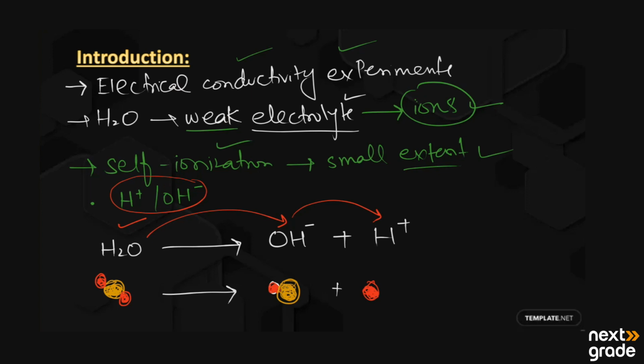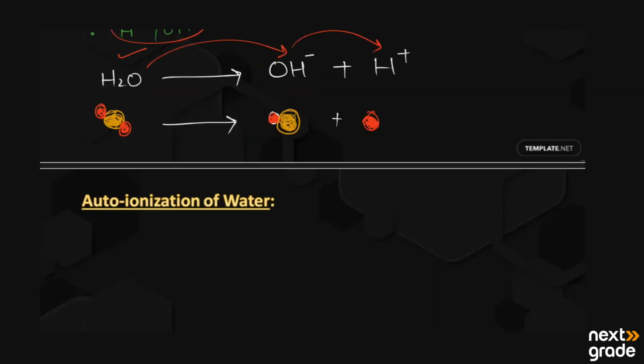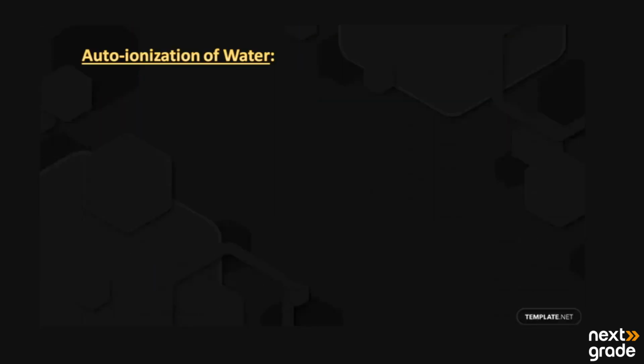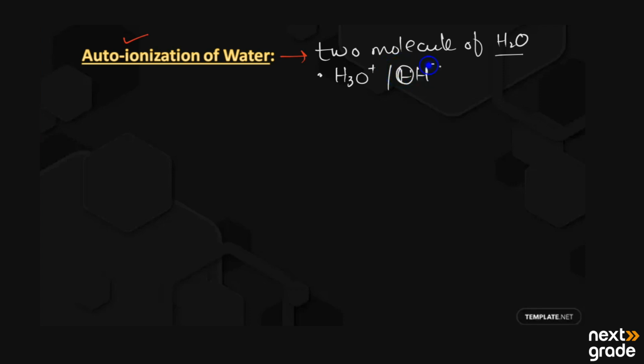But when we are talking about the self-ionization of the water molecule, it is also known as auto-ionization of water. Auto-ionization means we have two molecules of water, and these water molecules react with each other and produce two types of ions. The first one is the hydronium ion, and they produce the hydroxide ion, OH negative ion, by the transfer of protons.